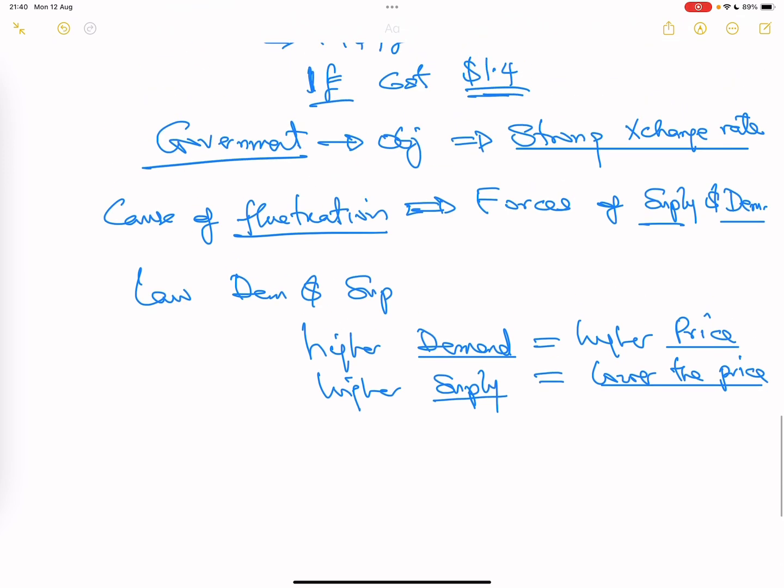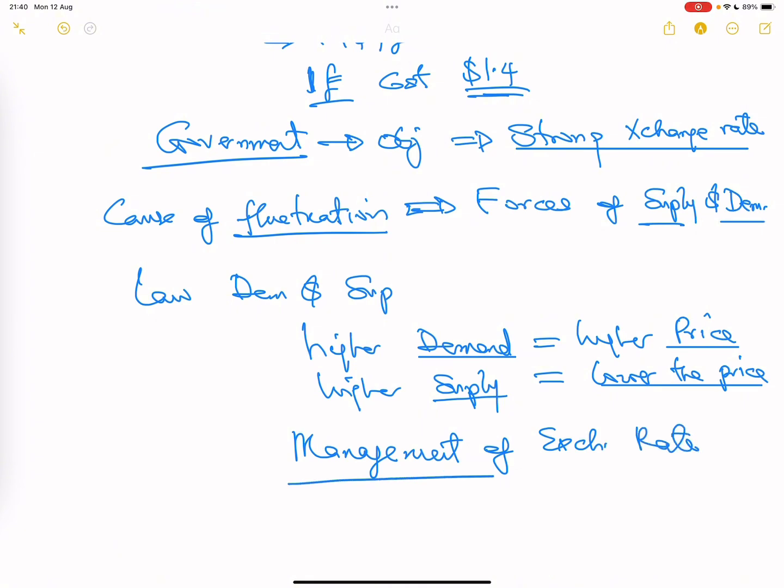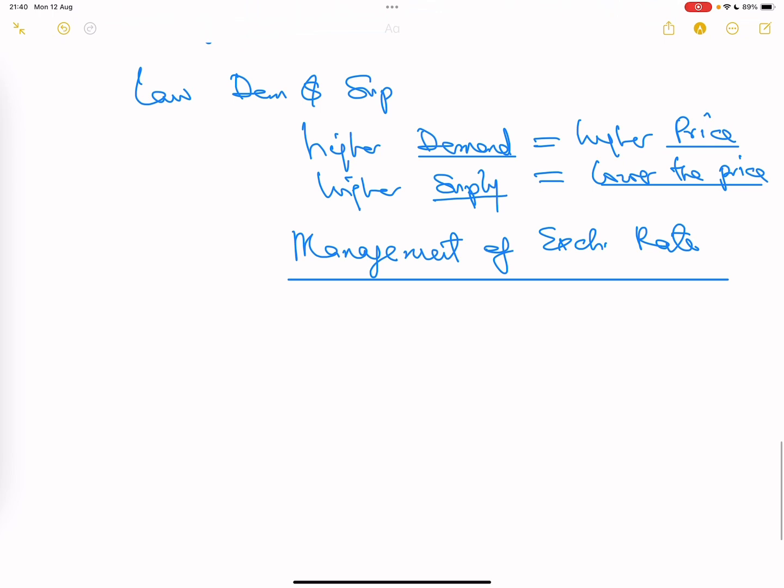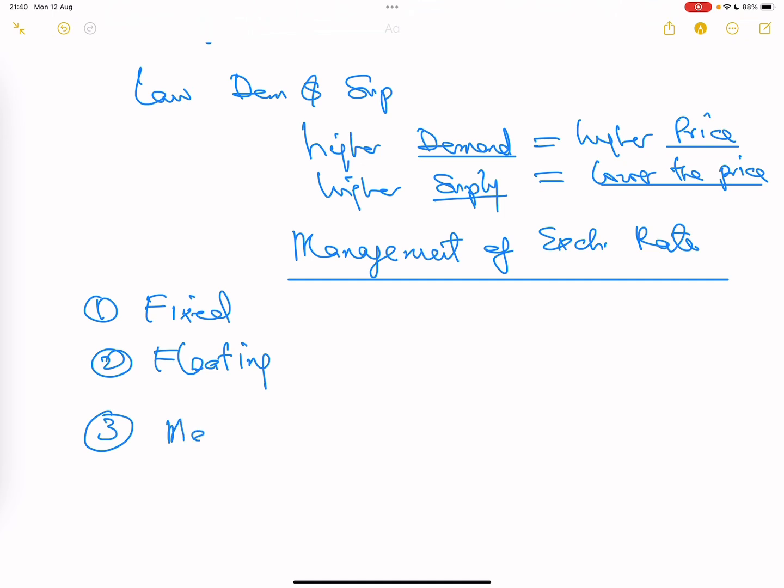And because of that, every government wants to manage their exchange rate. And that would lead me to how do they do it? Three ways they do it. The first method is the fixed method. I will explain the difference. The second one is the floating method. And the third one is the managed approach.